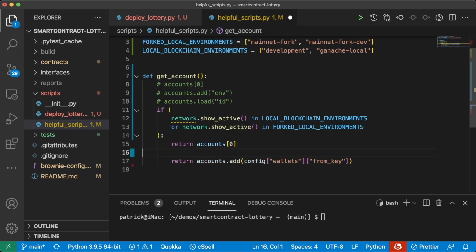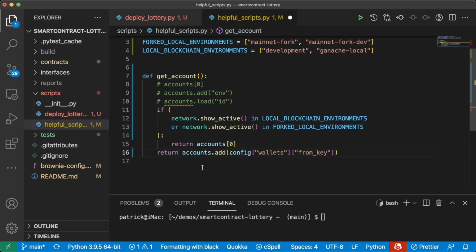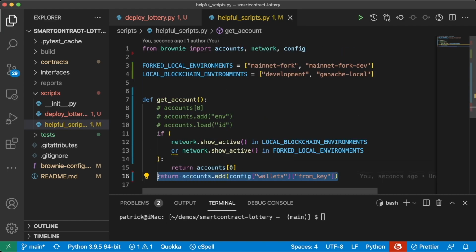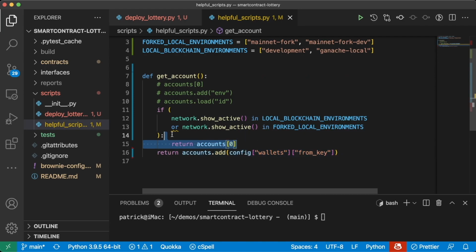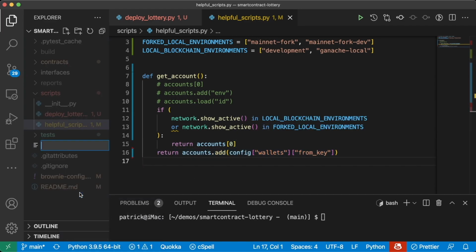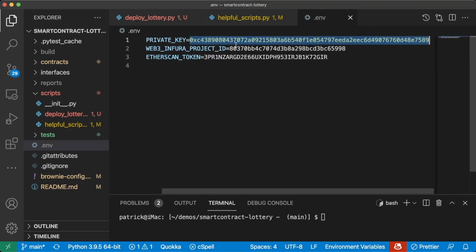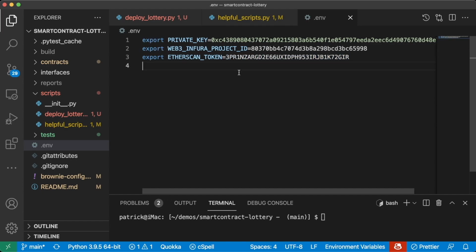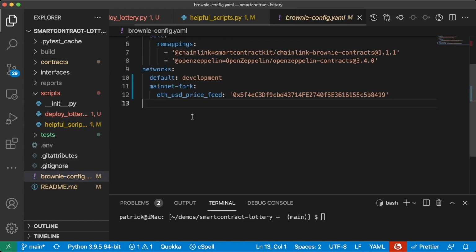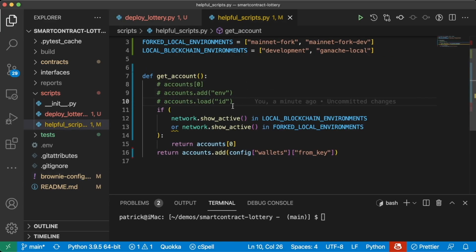Let's first get rid of this else and rid of this indent. What this will do is this will be our default. If nothing that we define prior to this is defined, we'll just default to grab right from our config. Since we are doing that, let's create our .env. We'll paste our different variables in here, our private key, Web3 Infura, and Etherscan token. And in our brownie config, of course, we'll do wallets, from_key, private key.